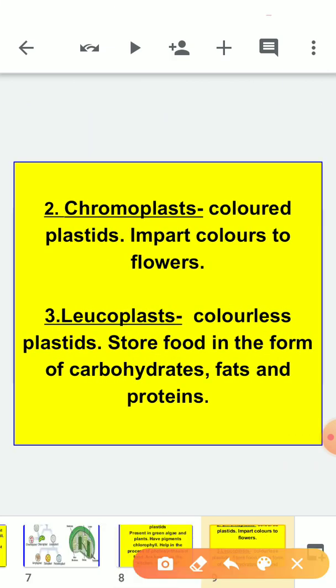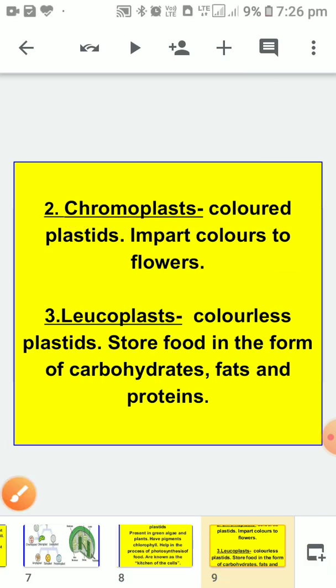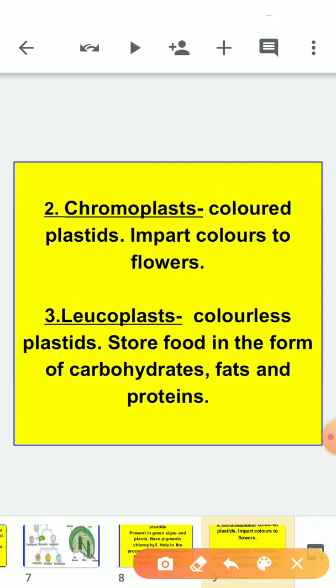Chromoplast. Children, the word chromo means color, different colors. So chromoplasts are plastids of different colors. What are they doing? They are imparting colors to flowers. Next is leucoplast. Leucoplasts are colorless plastids. And what is their function? They only store food in the form of carbohydrates, fats, and proteins.